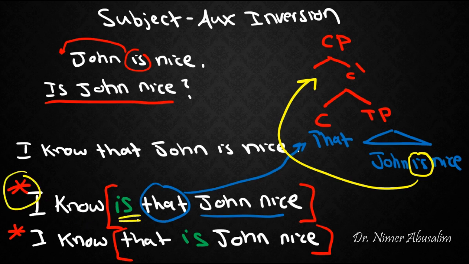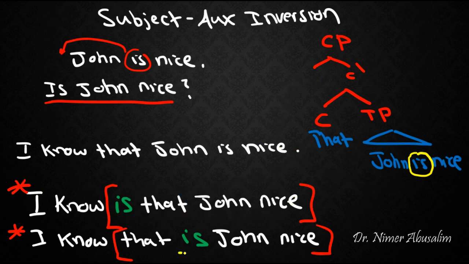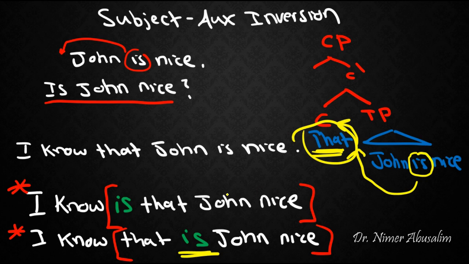Here we have the auxiliary is right before the complementizer that. So here we cannot place the auxiliary. What about the second option, to have our auxiliary in front of the complementizer? Well, the problem is there is no place for it to land. And again, if it does go to C as well, as you can see, C is already filled with that. So apparently here we notice that we can't have two different things under the same node.